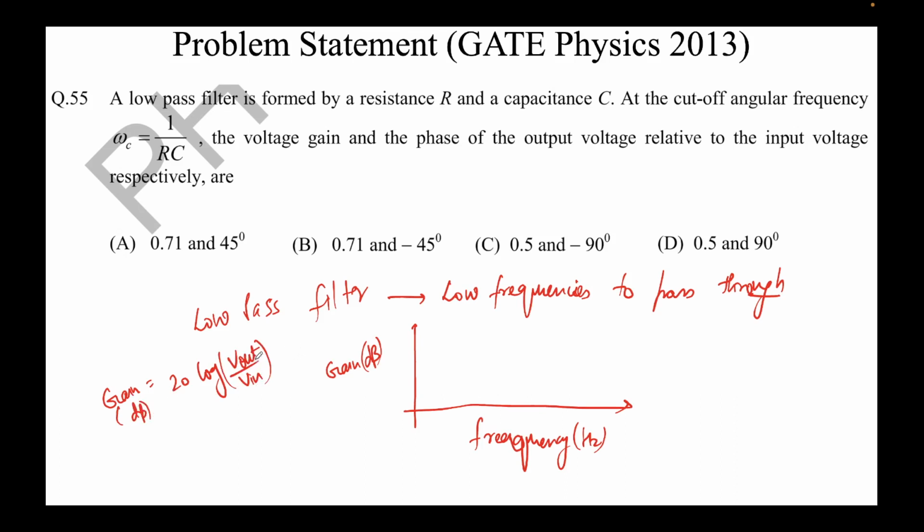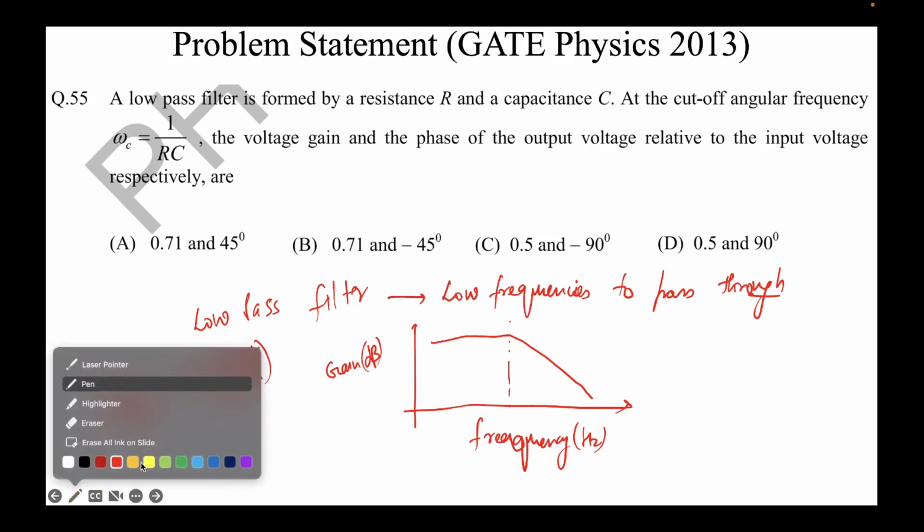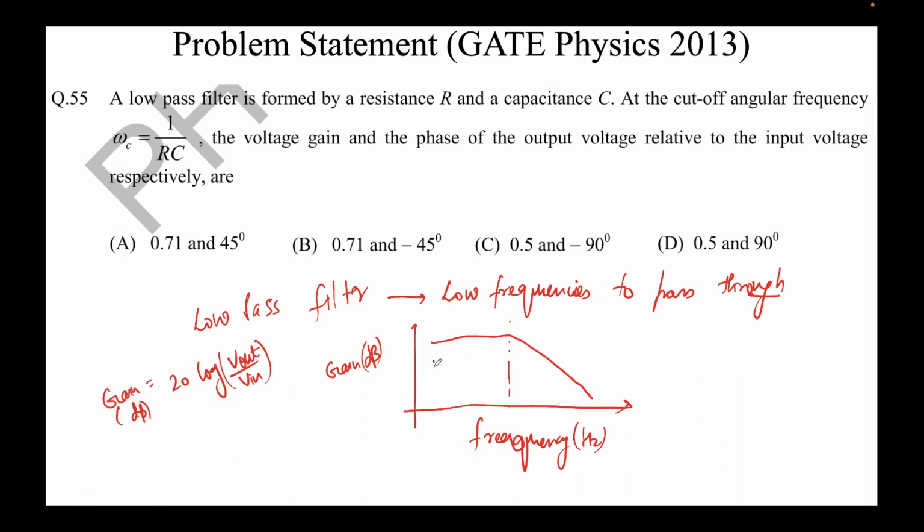So we have seen the formula for V out upon V in. This we always find in our questions. We simply take a log of it and multiply it by 20. We get the value in dB. So low pass filter looks something like this. This means it will give high gain up till a certain point, and then the gain will start to reduce. This is a low pass filter. I'll change the pen. So this is a low pass.